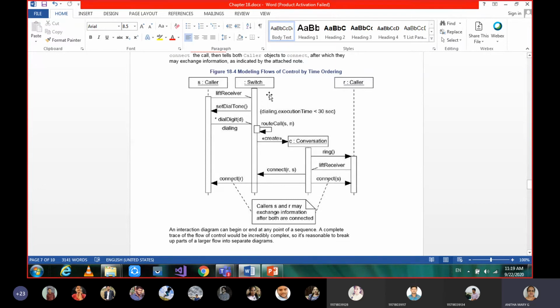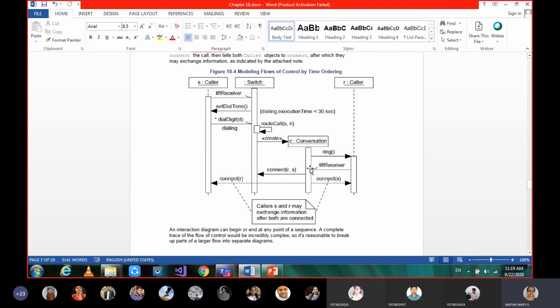Okay. And the switch is going to create an object, that is the conversation object, and from that conversation object it is going to send the ringtone to the receiver. As soon as the receiver gets the ring, that he is getting a phone call, he lifts the receiver.